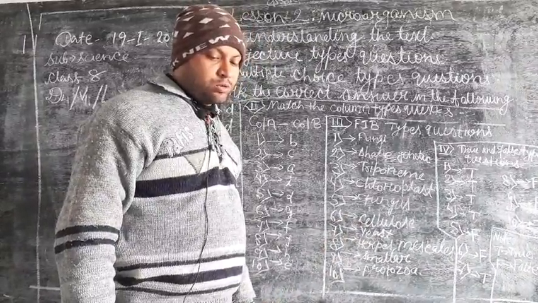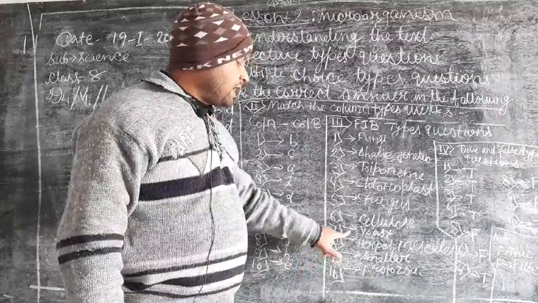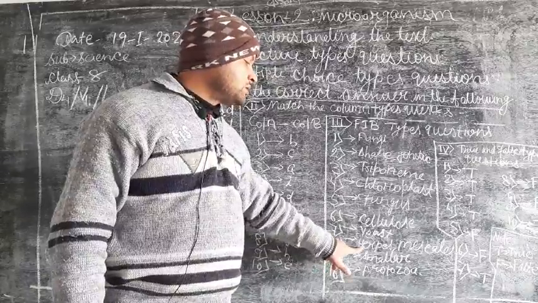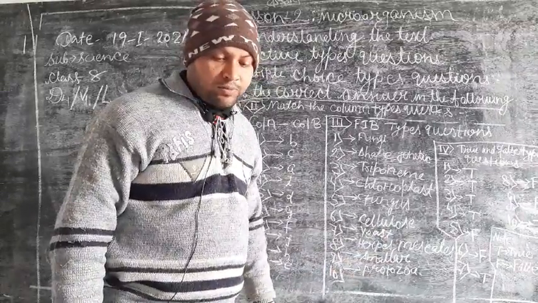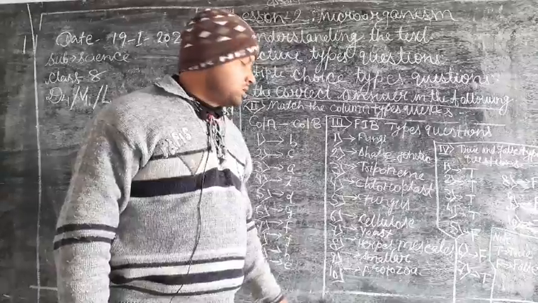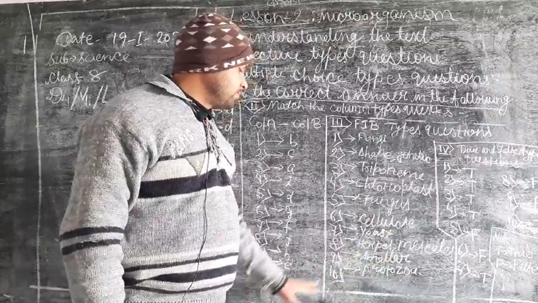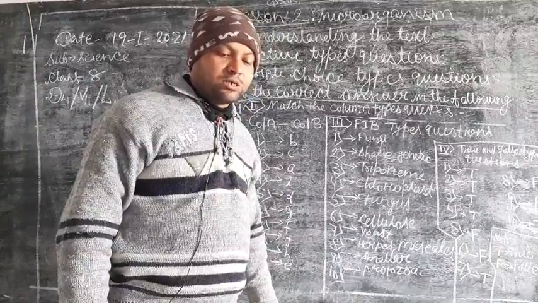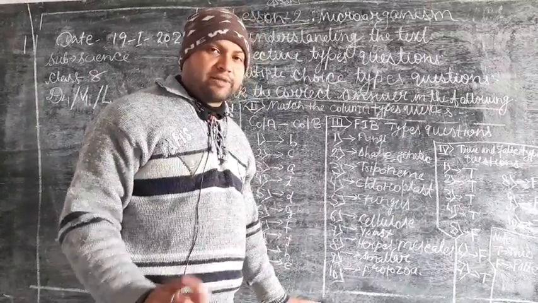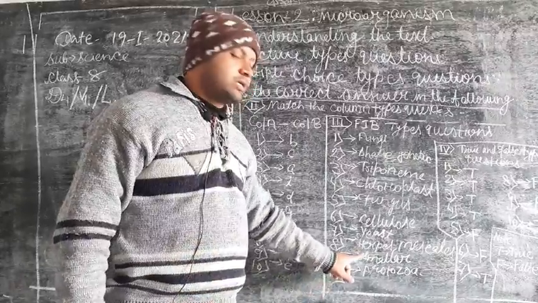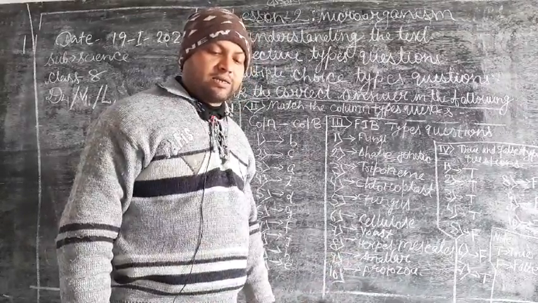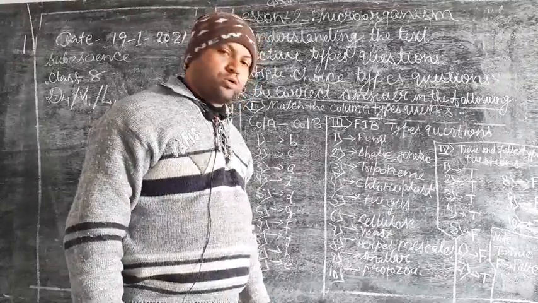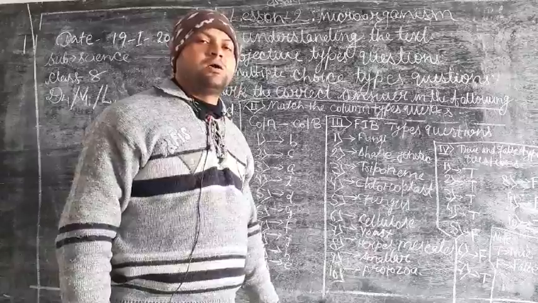And in seventh number question, the right answer will be yeast. In eighth number question, herpes and measles are types of viral diseases. In ninth number question, viruses are smaller than bacteria. And in 10th number question, malaria is caused by protozoa.